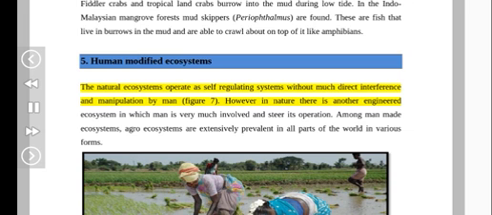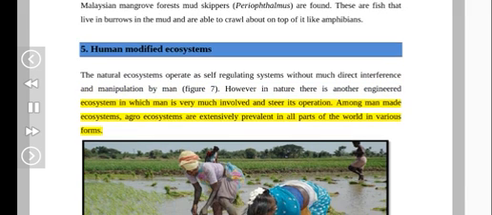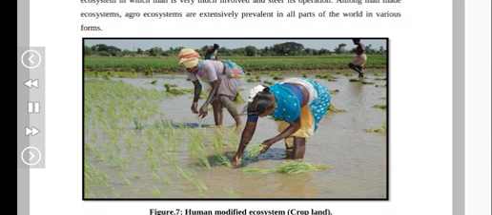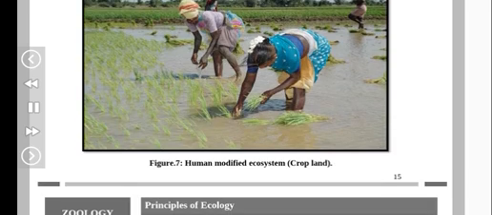Human-modified ecosystems. The natural ecosystems operate as self-regulating systems without much direct interference and manipulation by man. However, there is another engineered ecosystem in which man is very much involved and steers its operation. Among man-made ecosystems, agro-ecosystems are extensively prevalent in all parts of the world in various forms. Human-modified ecosystem, cropland.